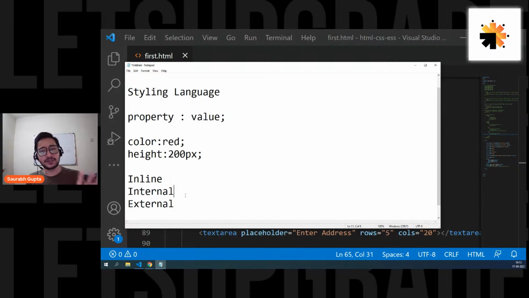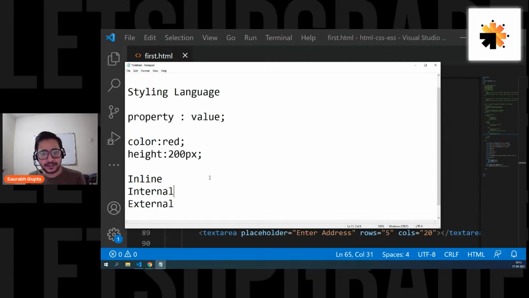So guys, have we understood the basic concept of CSS? Everyone, please tell me, I want an answer from everyone. Have we understood the basic concept of CSS? Okay, so that we can move ahead now and see the real magic. So everyone, come on, tell me.